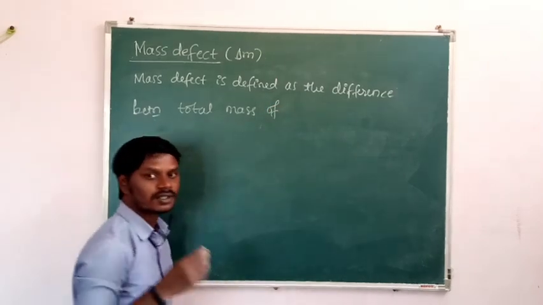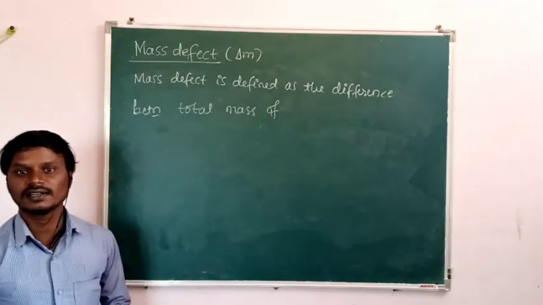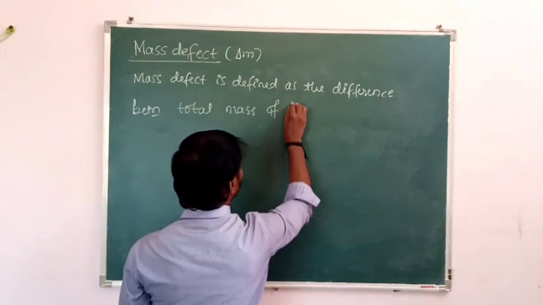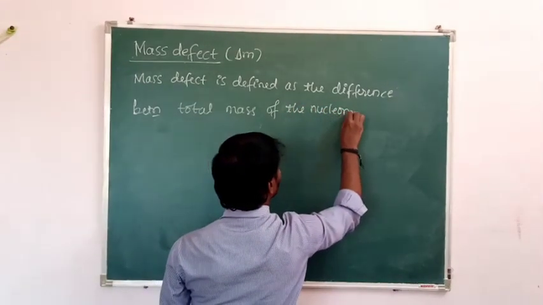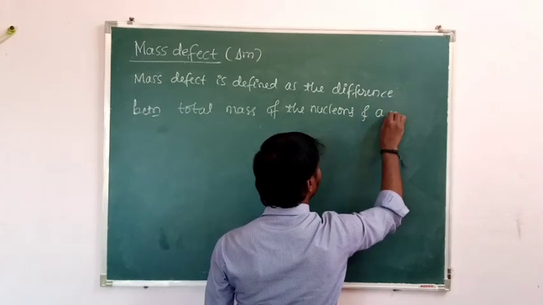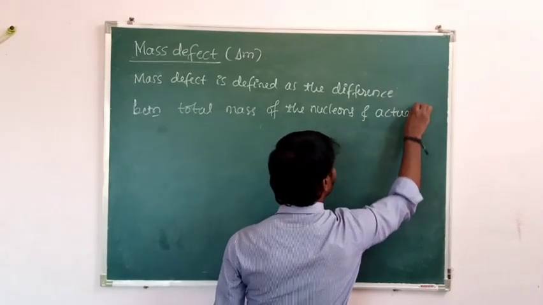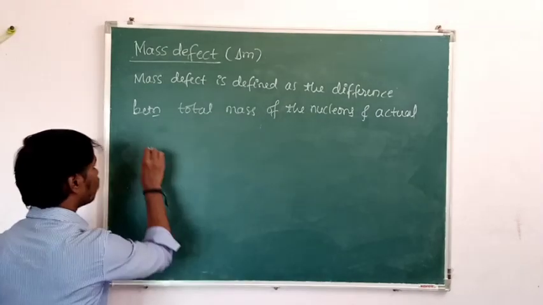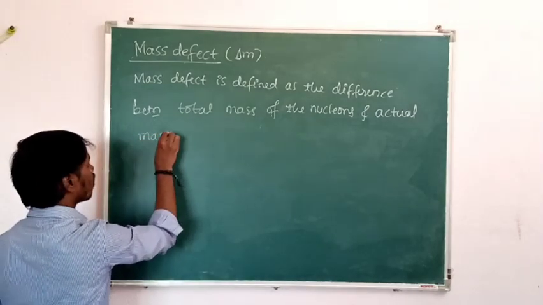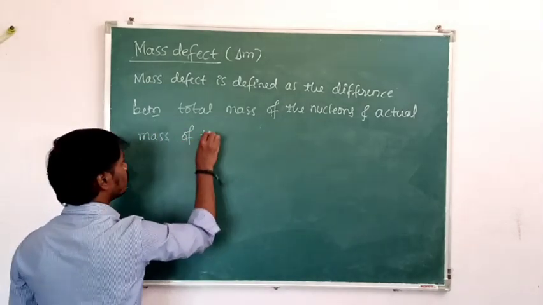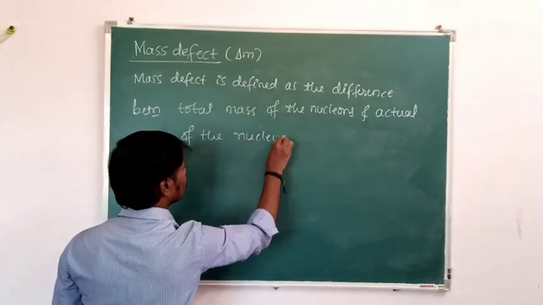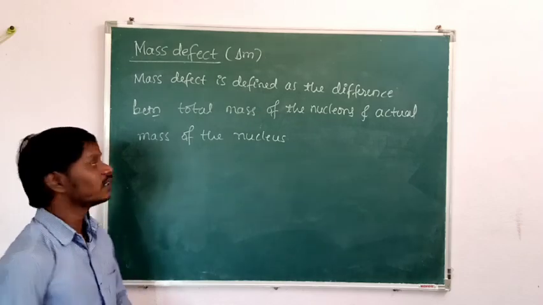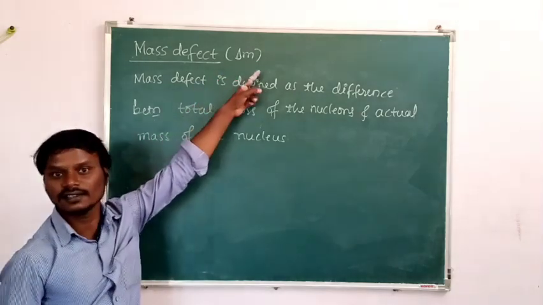Nucleons means protons and neutrons are collectively called nucleons. And this mass defect is represented by delta M.